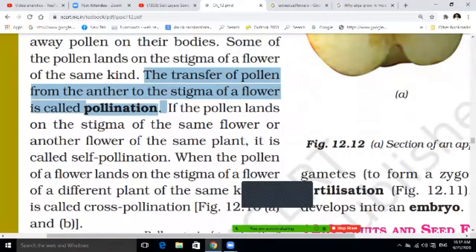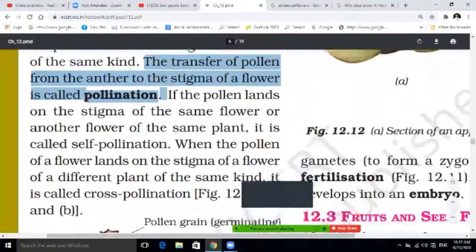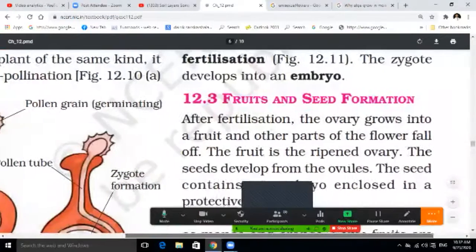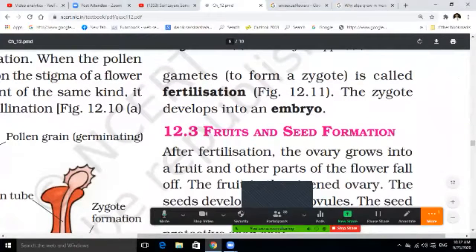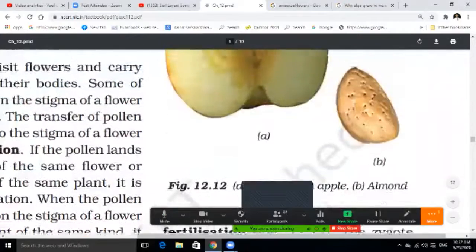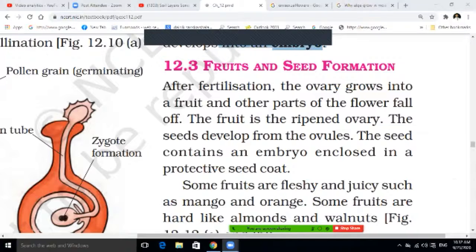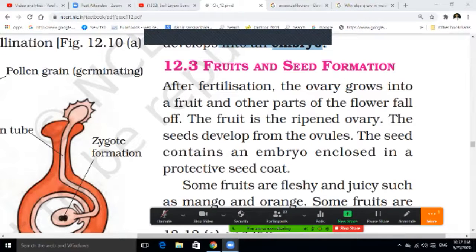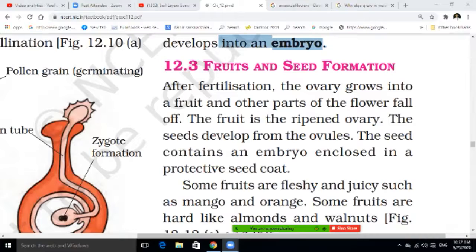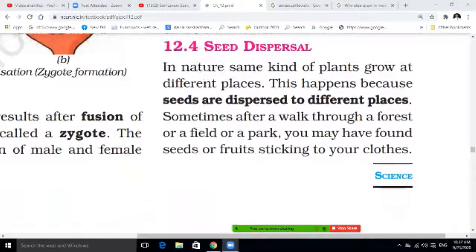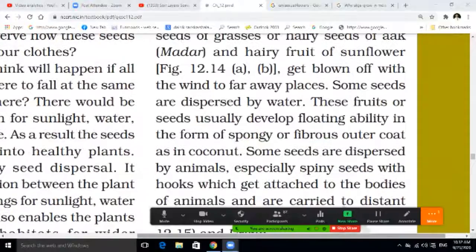So if the pollen lands on the stigma, this is pollination, which I have already discussed here, and the zygote develops into an embryo. This is the fusion of the male and female gamete, which is called fertilization. Here you have seen that the seed develops from the ovule, and the seed contains the embryo enclosed in the protecting seed coat. Seed dispersal is by wind, water, and air.